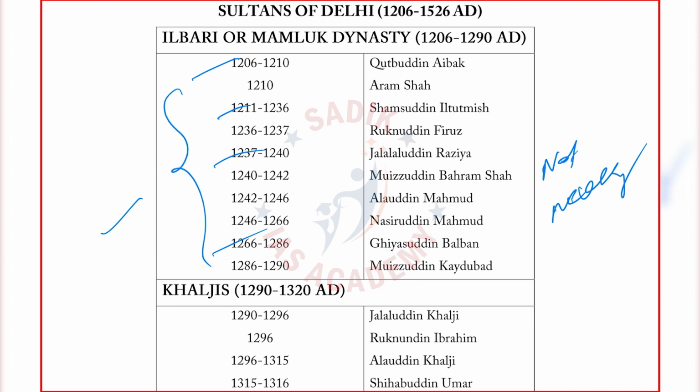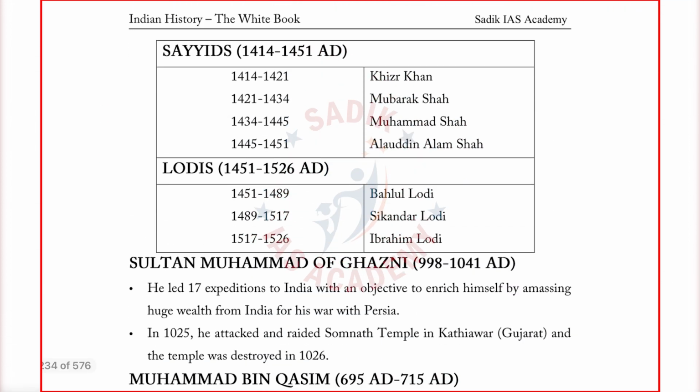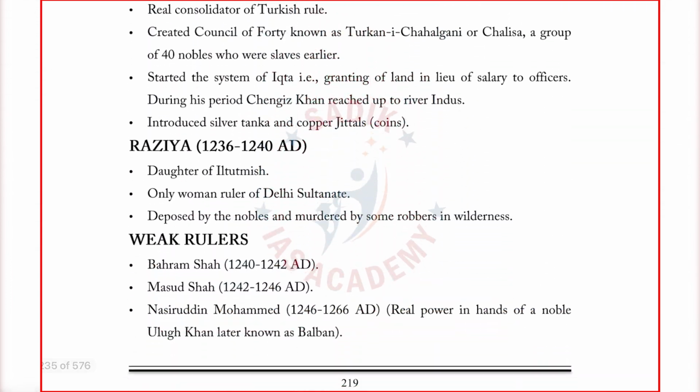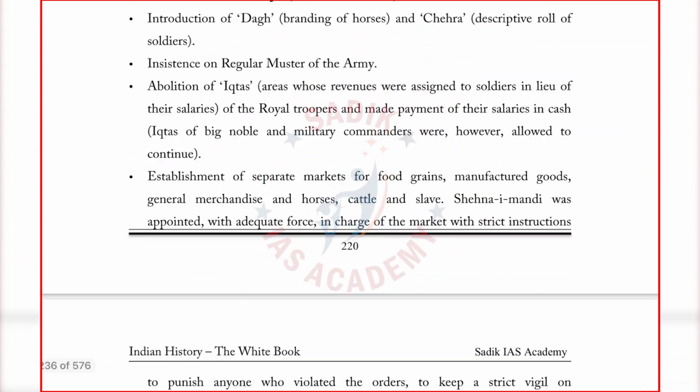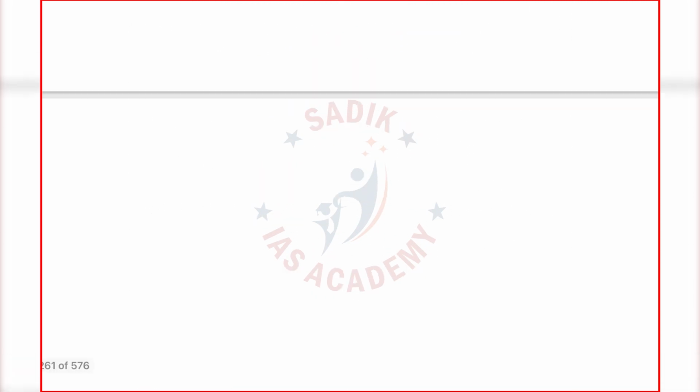While reading, you need not read them. But in the content, I would have given more about only these people. Where I have given more content, that is very important. That is a point. So all the sultans of Delhi I have covered. So like this it can go on and on. Okay, so that was medieval India. Let's next go to the modern part.